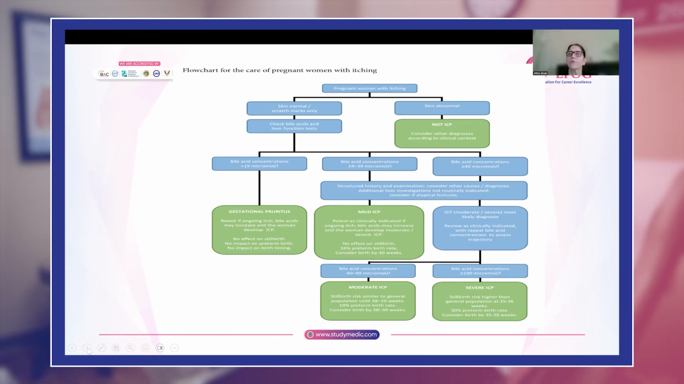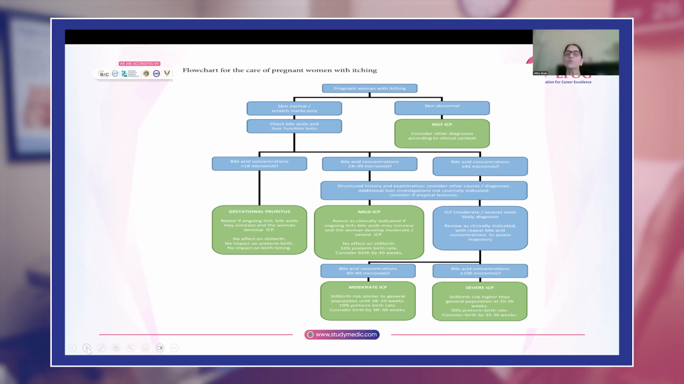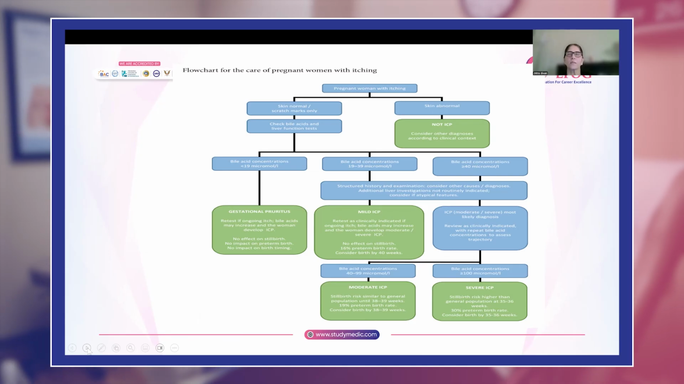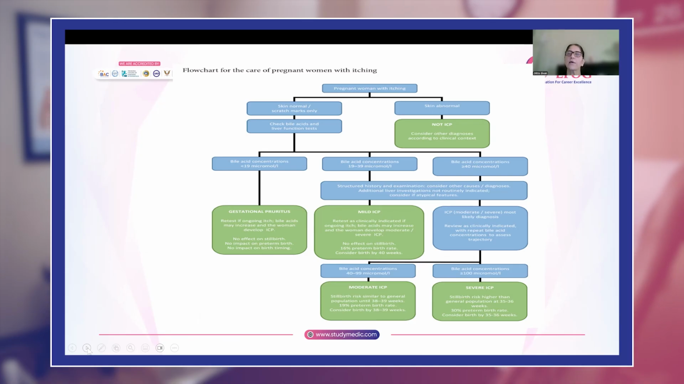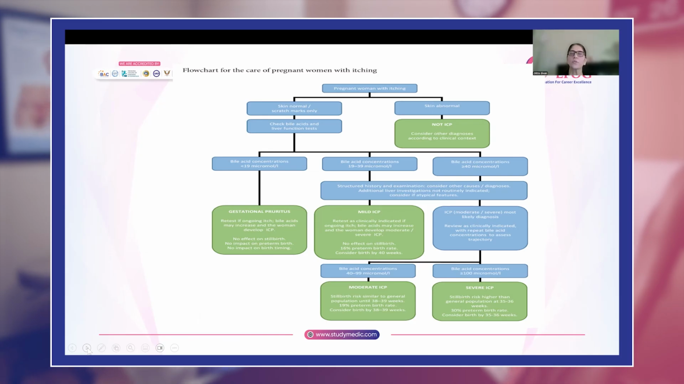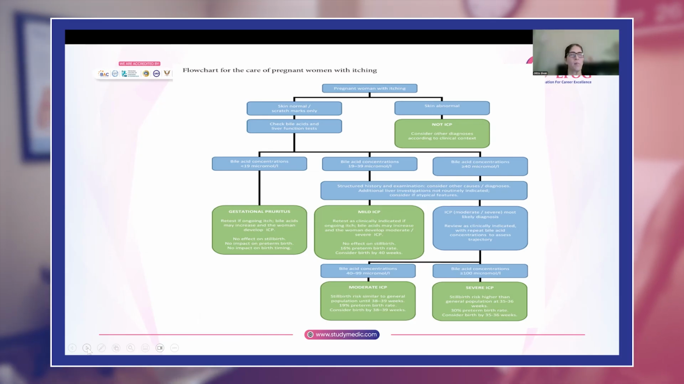And the management options we have already seen. Any woman who presents to you with ICP, whether it is mild, moderate, or severe, initially at least the bile acids and liver function tests have to be repeated every week to see what the trend is. And once they become stabilized, then there is no need to do them repeatedly.